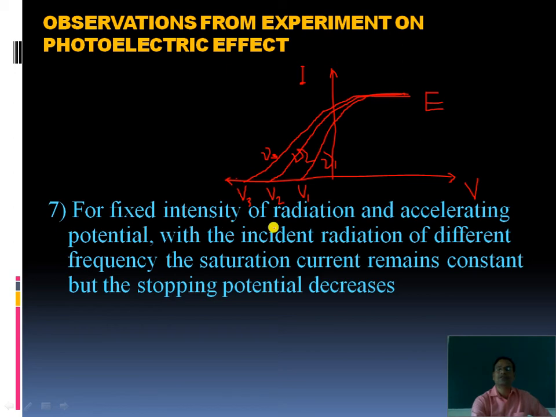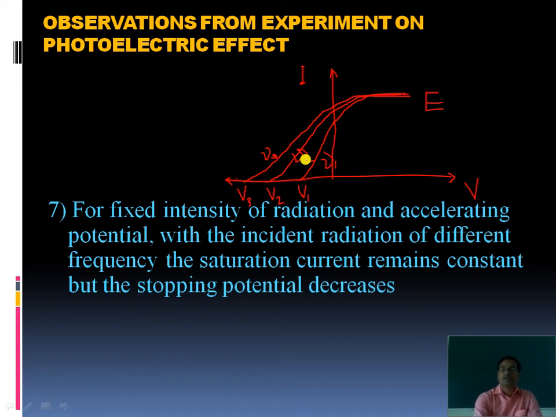Here, for fixed intensity of radiation and accelerating potential with incident radiation of different frequency, nu 3 is greater than nu 2 is greater than nu 1, and for that we get the same saturation current, maximum current becomes same, but we get different stopping potential. V1 is less than V2 is less than V3, that is V01, V02, V03. So these are different stopping potentials for different frequencies.